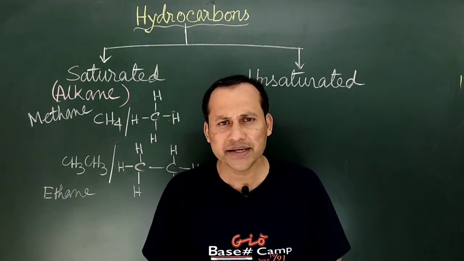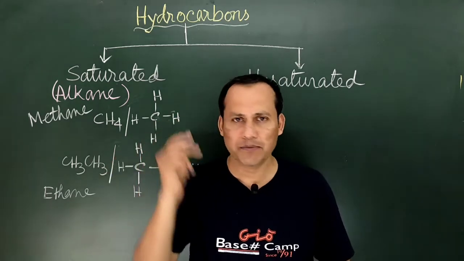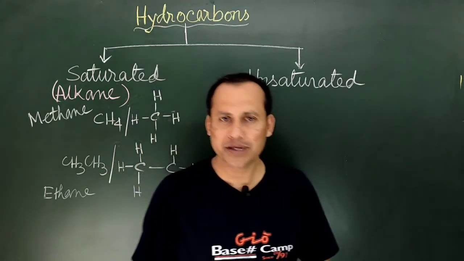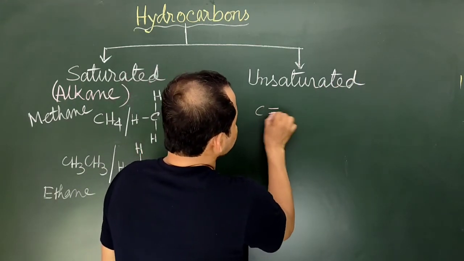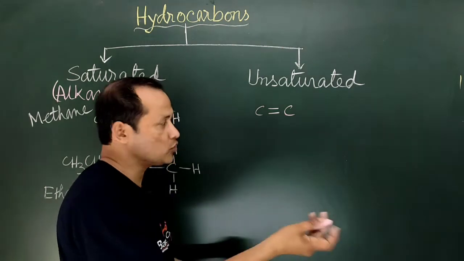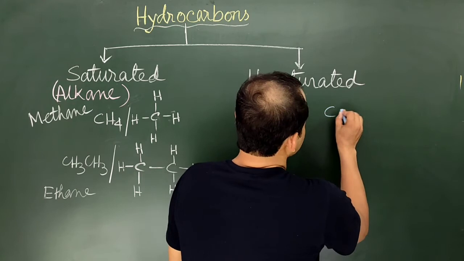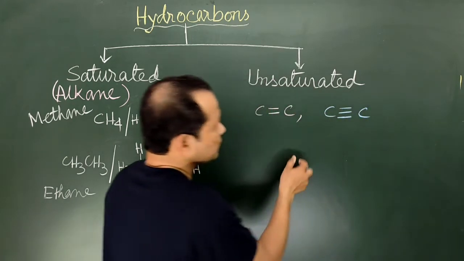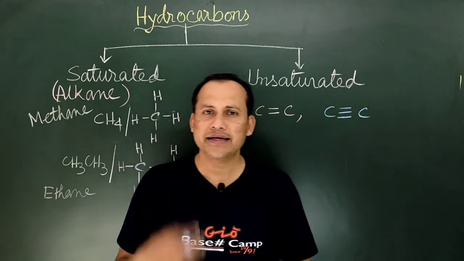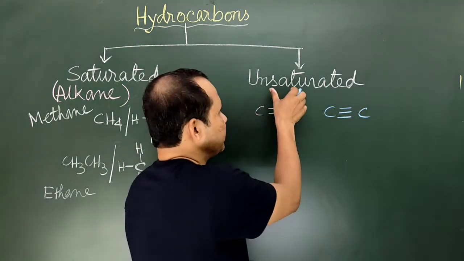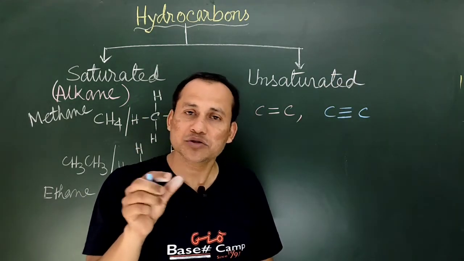What does multiple bond mean? Multiple bond means any double or triple bond. So let me show one example. Unsaturated compounds essentially will contain at least one carbon double bond, or a carbon triple bond. If in any compound any of these two types of bonds are there, then definitely the compound will be termed as unsaturated. Now the question arises, why is it so called?